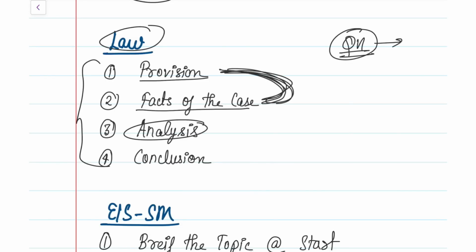Now prepare an analysis comparing the provision and the facts of the case. Comparing these both, provide an analysis, like so and so has happened in this case, and this provision says that if so and so happens, a penalty needs to be provided. So compare and analyze the case. After doing that, at the end you can write the conclusion.